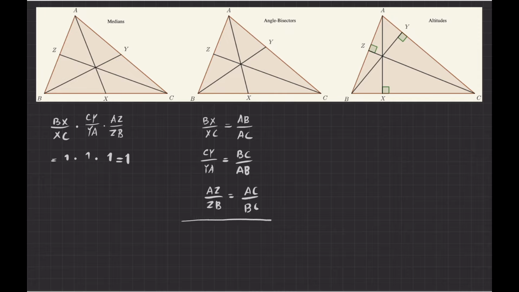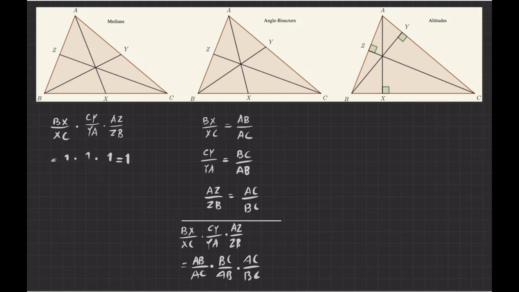Now, if I multiply all sides together, side by side, the left-hand side, which is BX over XC multiplied by CY over YA multiplied by AZ over ZB, becomes equal to AB over AC multiplied by BC over AB multiplied by AC over BC. But then you can see that this BC and that BC are simplified, AB and AB are cancelled, AC and AC are cancelled, and I get again 1. And again, using Ceva's converse theorem, we realize the angle bisectors also have to be concurrent.